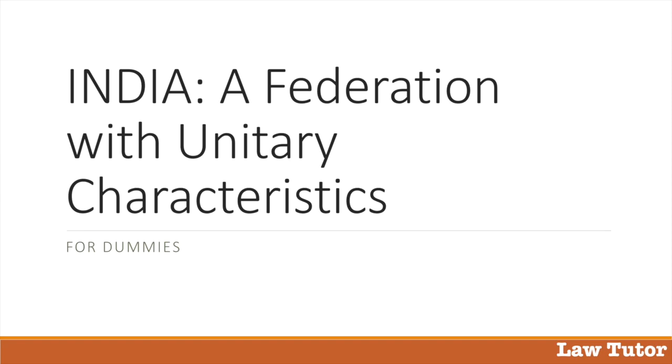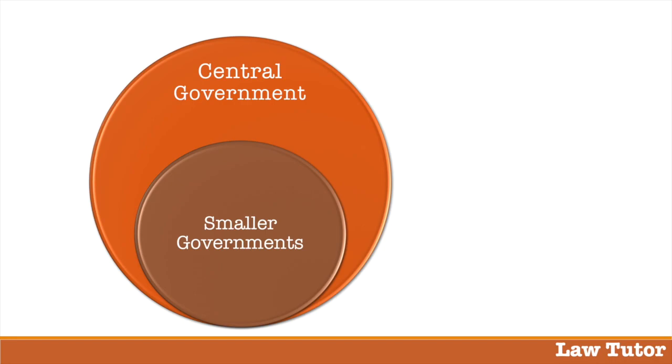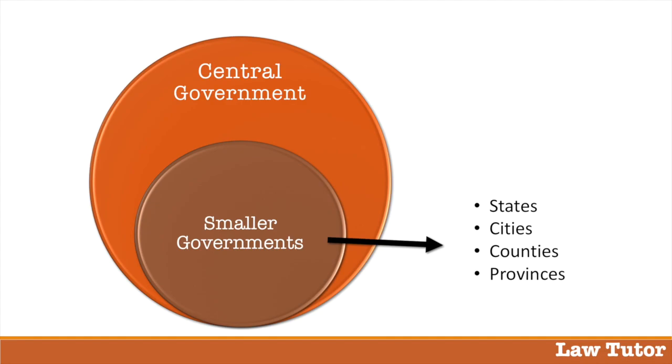Hello! In this video, we discuss how India is a federation with unitary characteristics. We should first discuss the systems of governments. There are broadly two systems of governments followed in countries of the world: the unitary system and the federal system. These systems are based on how political power is distributed among central government and the local, smaller governments. The smaller governments may be known as states, cities, counties, provinces, and so on.